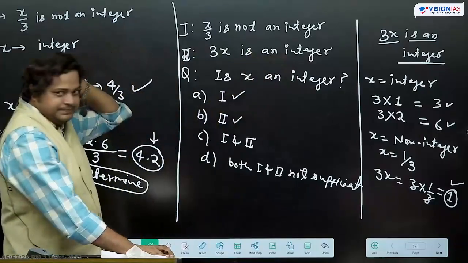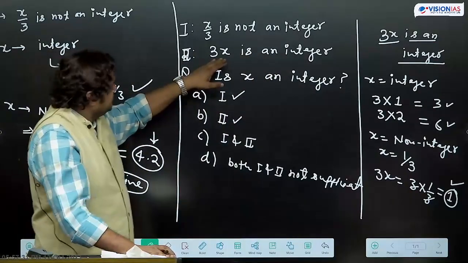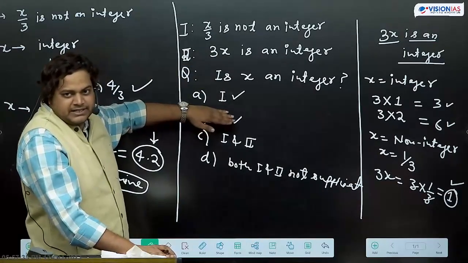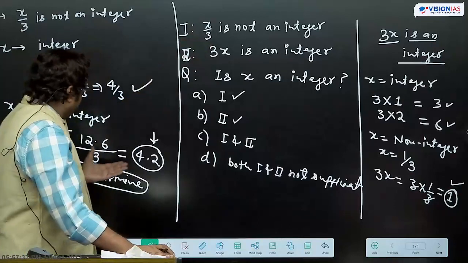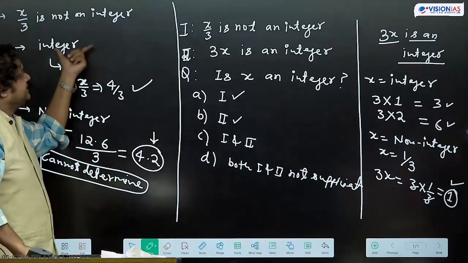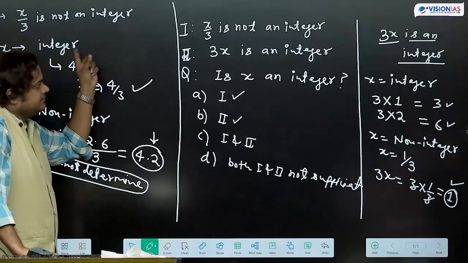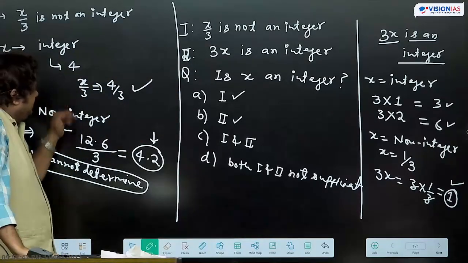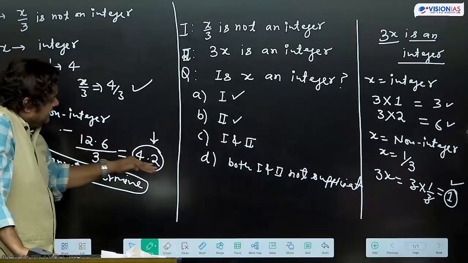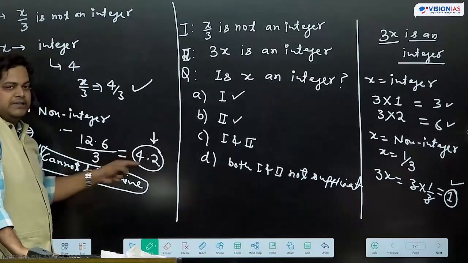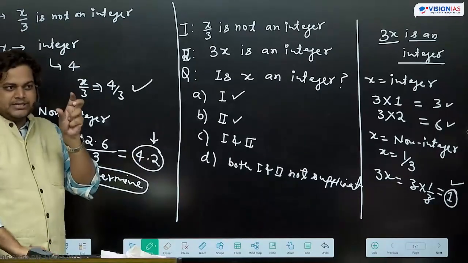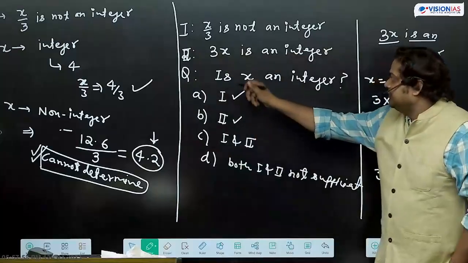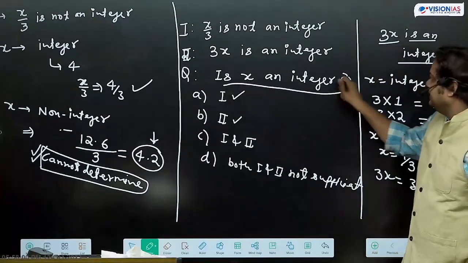Yes, this is statement 2, so with statement 2 alone we cannot answer the question. Statement 1 we have already calculated. Here also, if we put x as an integer, we get a non-integer, and if we put x as a non-integer, x by 3 is also a non-integer. It is a slightly difficult question, but what they are asking is, is x an integer?